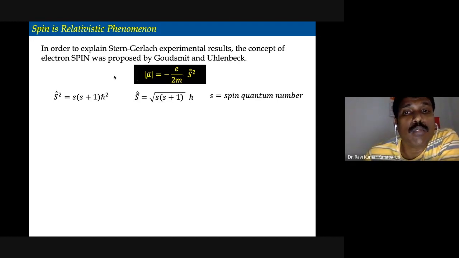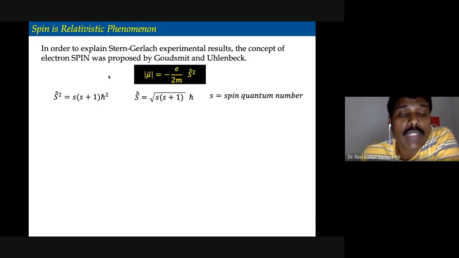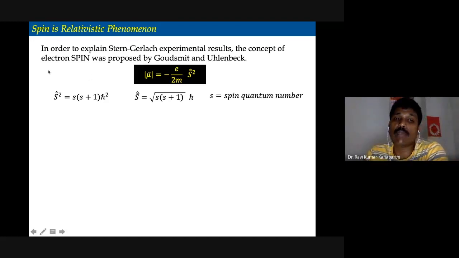This is totally different from what we have seen: L is the orbital angular momentum, but this is spin angular momentum. The square of the spin angular momentum is given by s(s+1)ħ², and the length of the spin vector is the square root of s(s+1) ħ, where s is the spin quantum number.